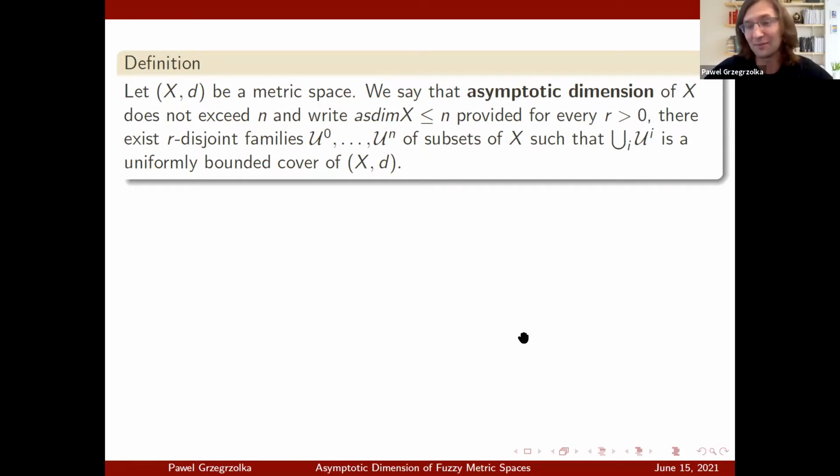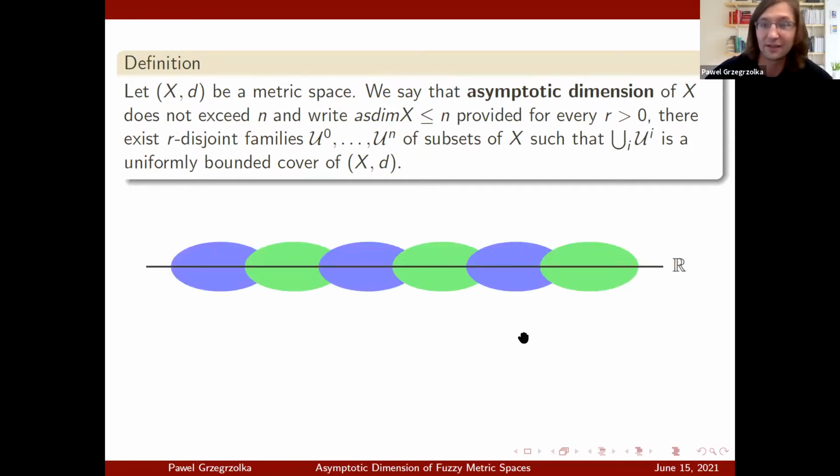Since we have only 20 minutes, let's take a quick look at a picture, the real line. By looking at this picture, you can see that we can probably cover the real line with two colors. And you can probably imagine that we can make any two sets of the same color as far from each other as we want. So for any distance r, we can make any two green sets r-disjoint and any two blue sets r-disjoint too. And all of those green sets and all of those blue sets are also uniformly bounded.